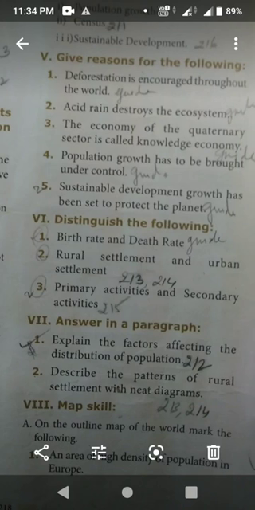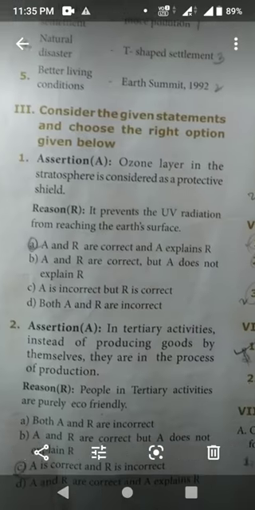And from the guide I have given, rural settlement and urban settlement, and primary activities and secondary activities. 213, 214. Primary activities and secondary activities, that also I have given, isn't it? Next, Roman number 7, answer in a paragraph, that also I have given 2 questions, isn't it? Next, Roman number 8, map skill.